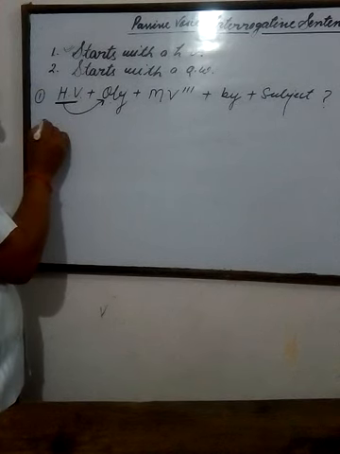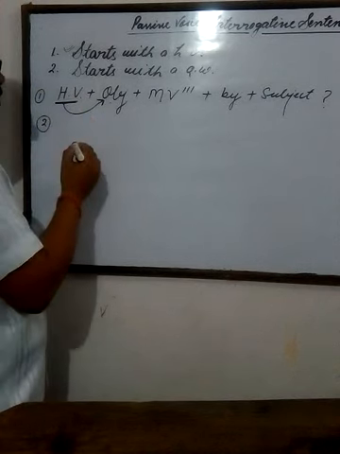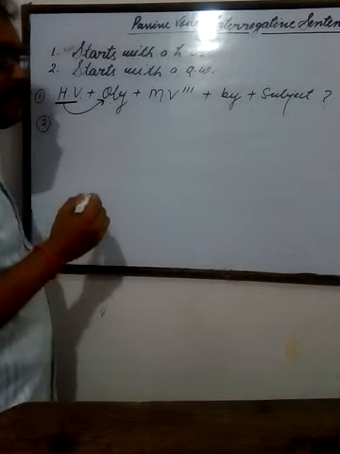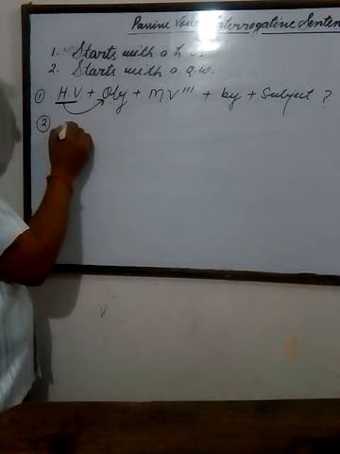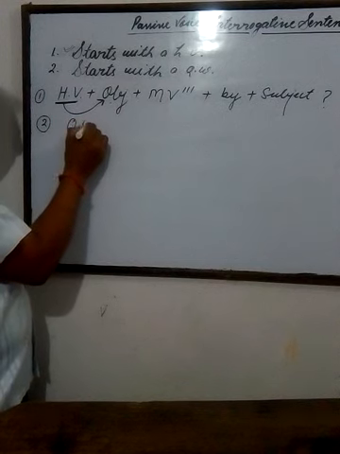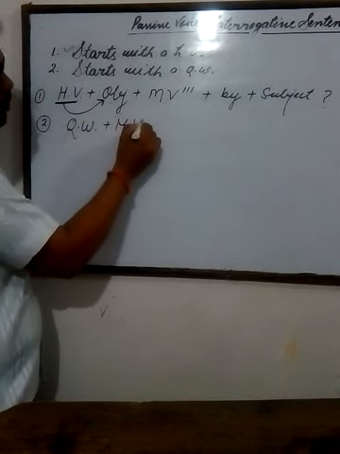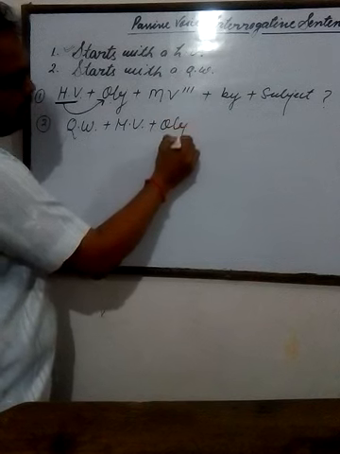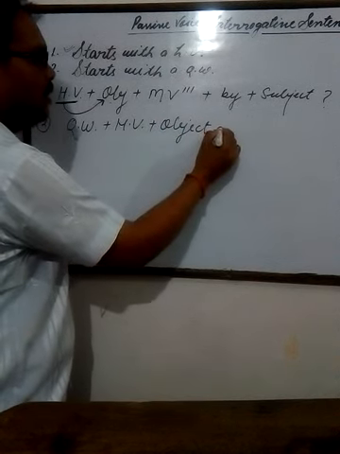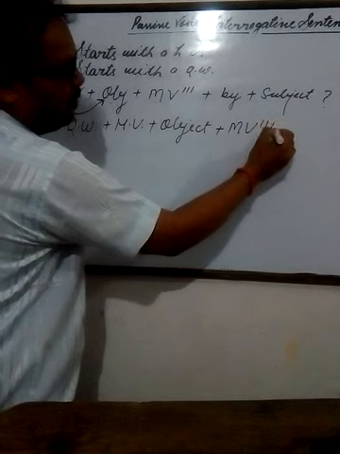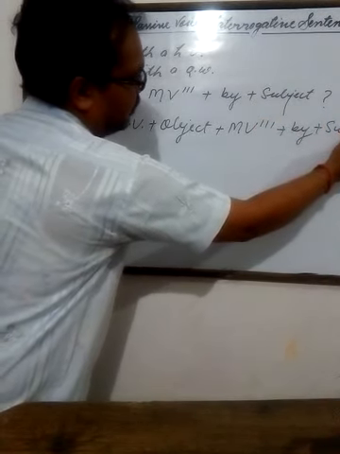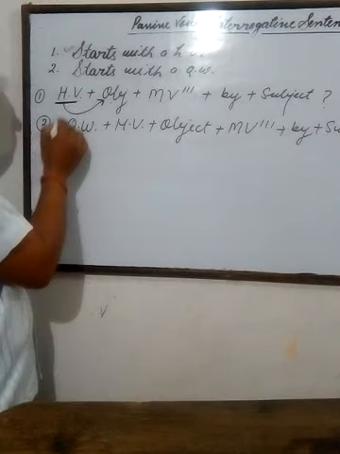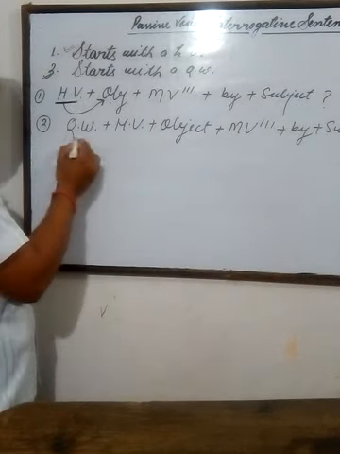And the second type of interrogative sentence, which starts with a question word, when this sentence is written into passive voice, it is started with question word, after that helping verb, object, and the third form, by plus subject. This is the structure of the second interrogative sentence.